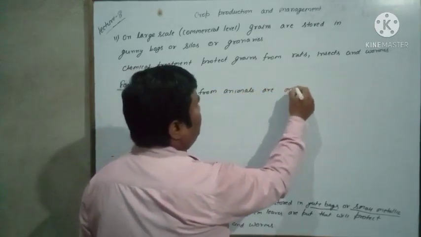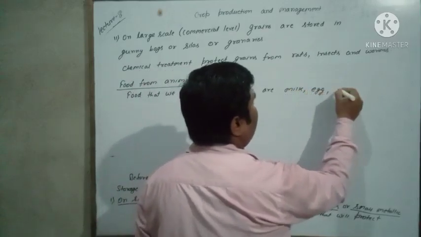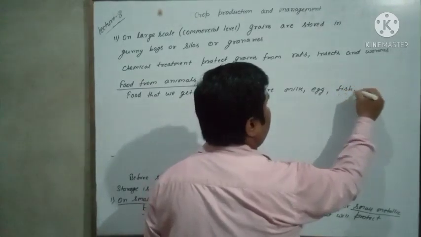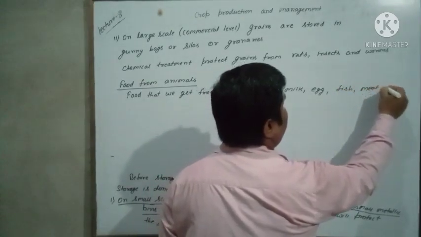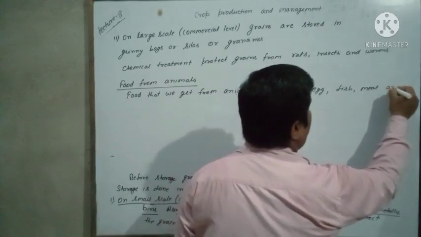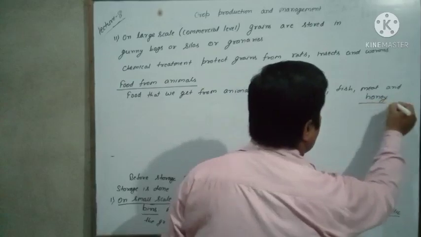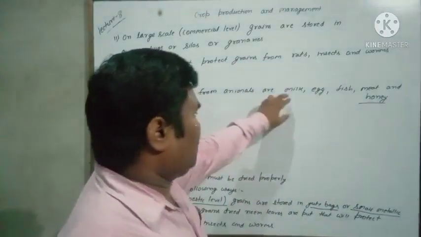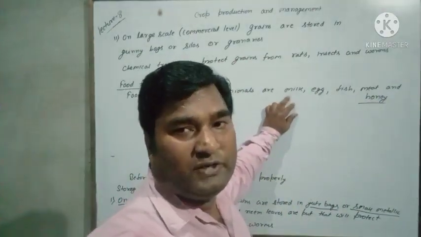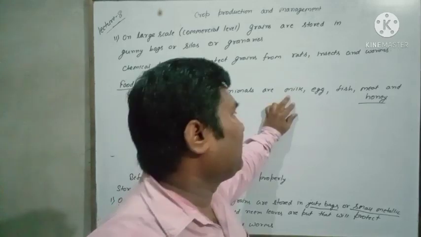are milk, egg, fish, meat, and honey. So for milk production we domesticate different animals, cows, buffaloes.